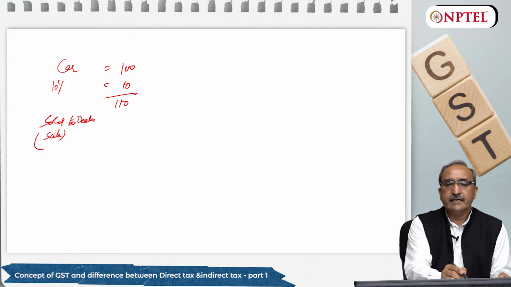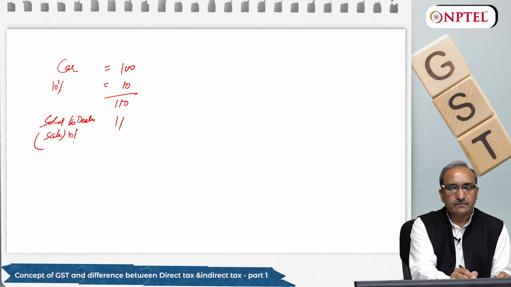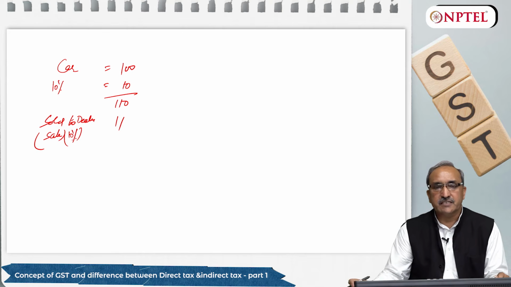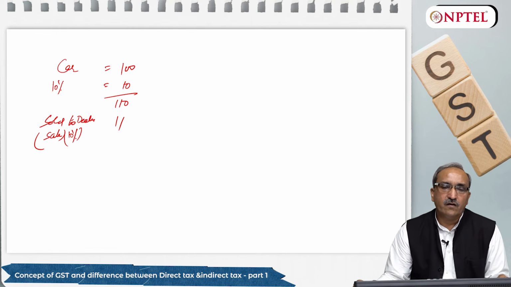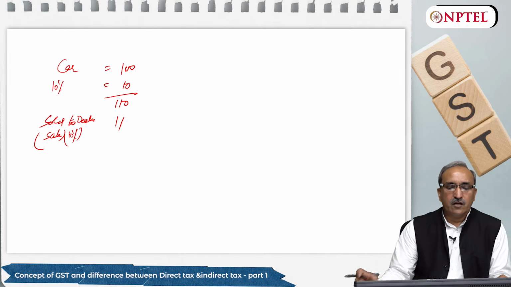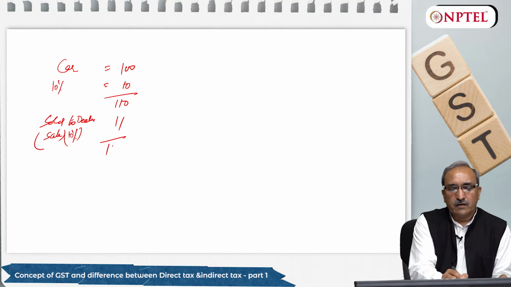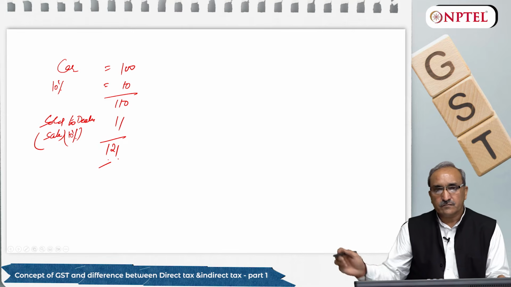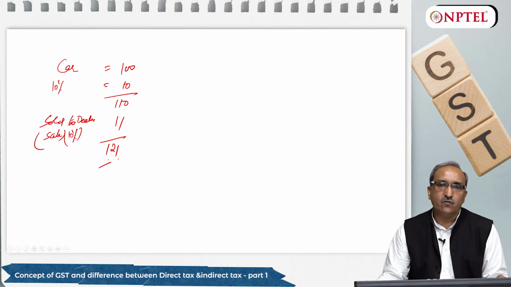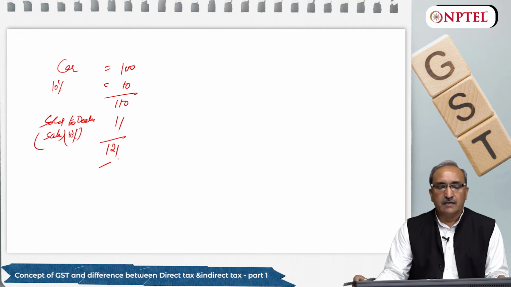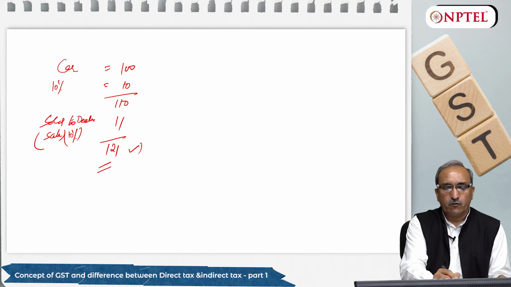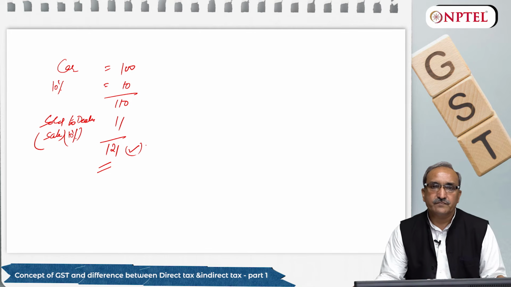So on 110 rupees, 10% sales tax means 11 rupees will be added to the value. So the car value will come to 121. Any customer who wants to buy this car has to pay 121 rupees to a dealer.